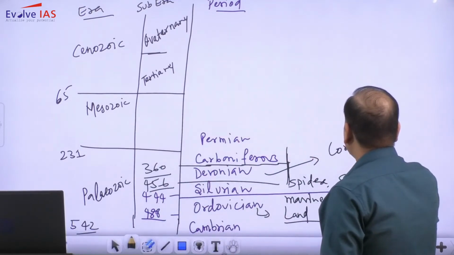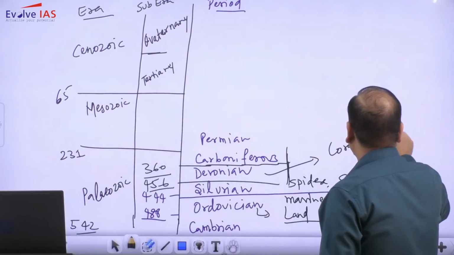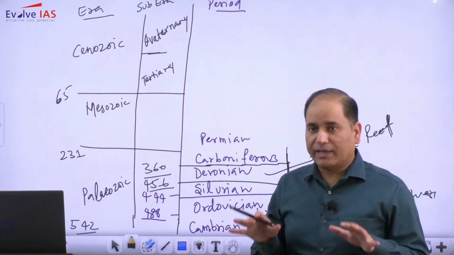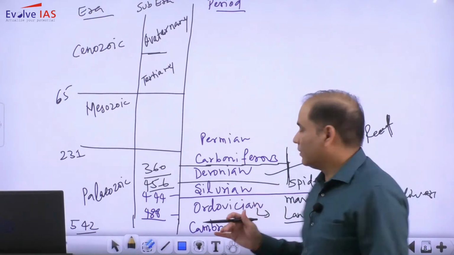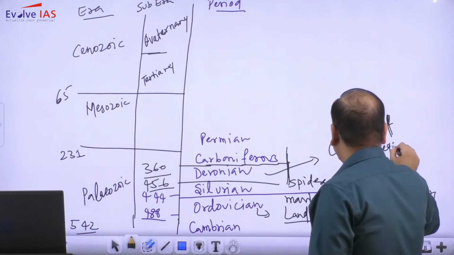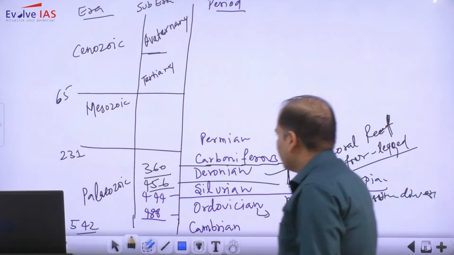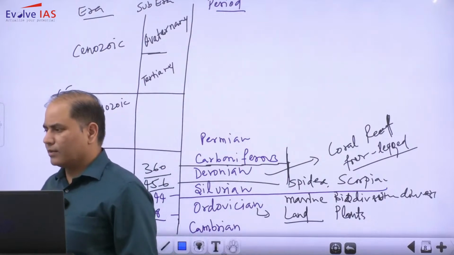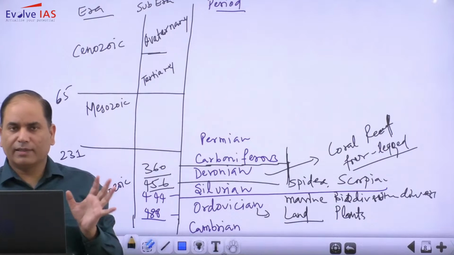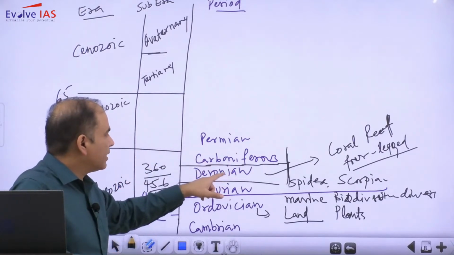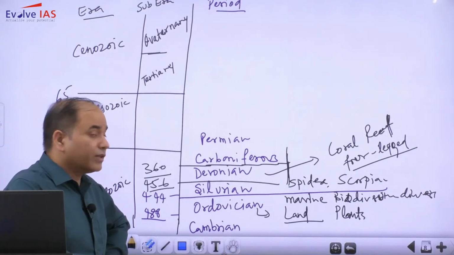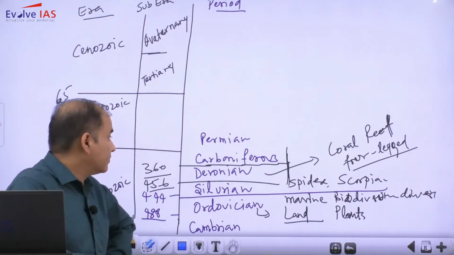Also this is the time when on the continental part, four-legged animals emerged. Over the period of time, these four-legged animals ultimately paved the way for reptiles and all. So Devonian is very much associated with the coral reef.